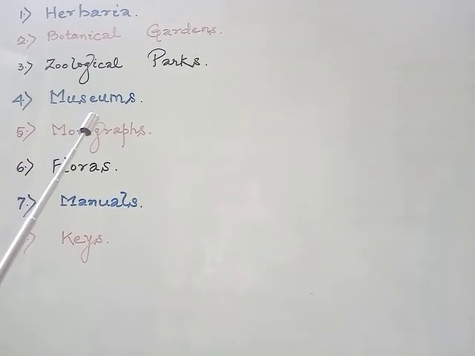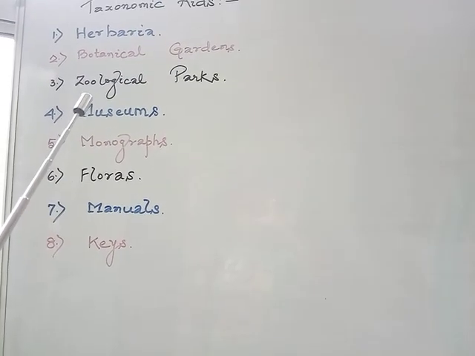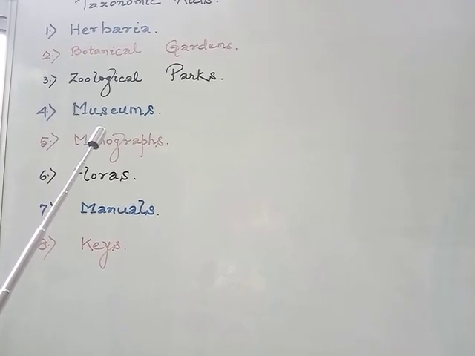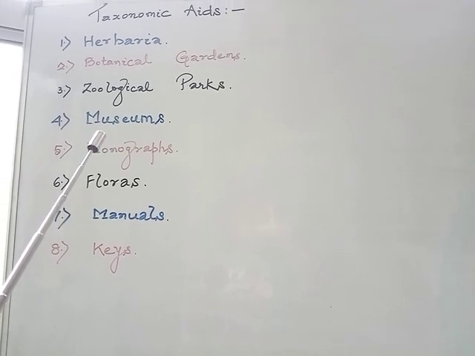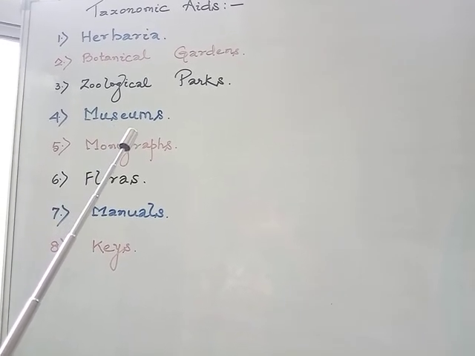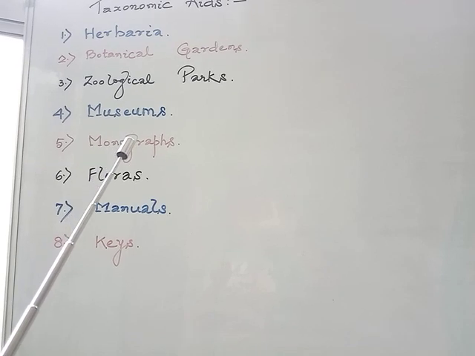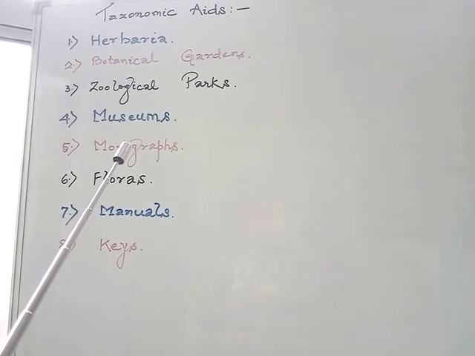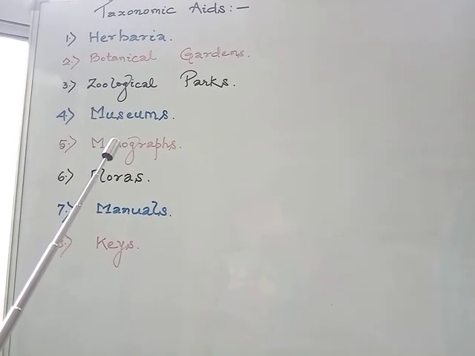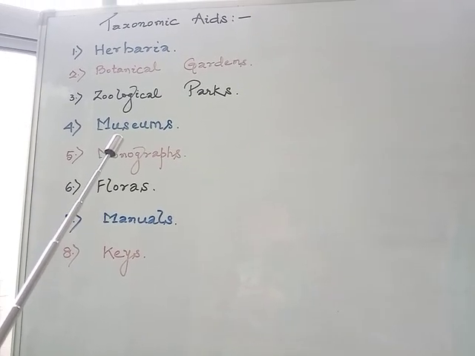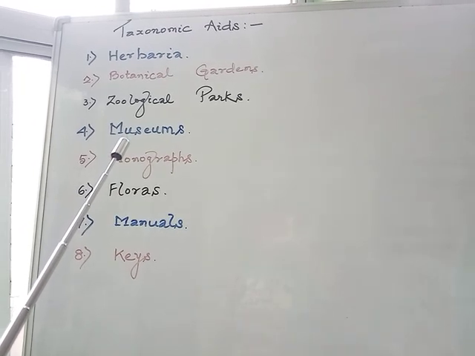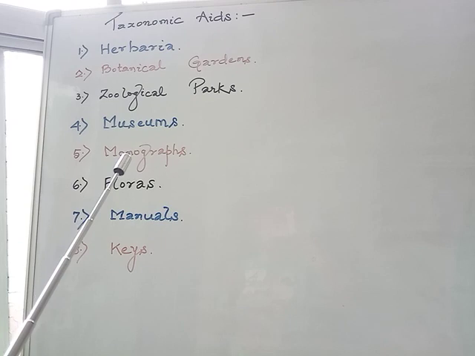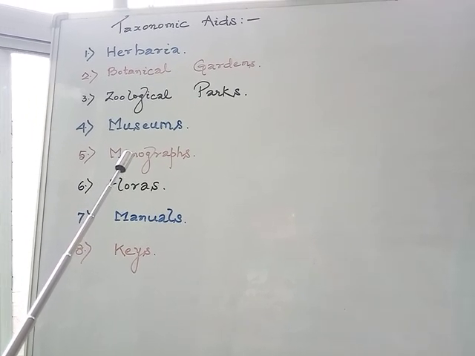The next one, which is museums, they are the places which have the collections of preserved animals and plants for their taxonomic studies. The next one is monographs. These contain a comprehensive account of the complete compilation of the available information of any one family or genus at a time.